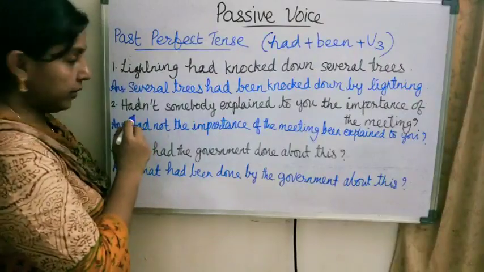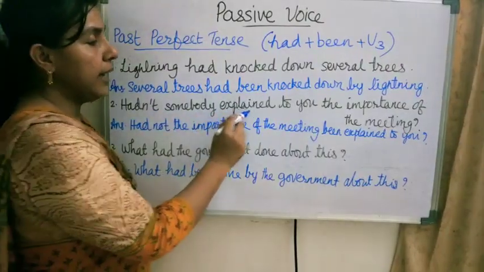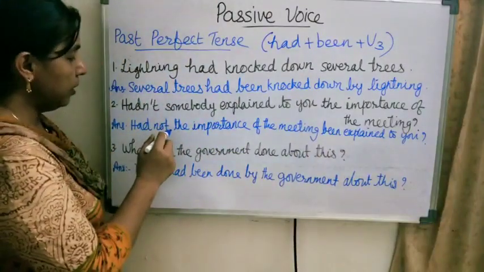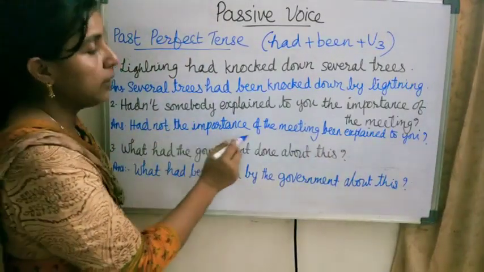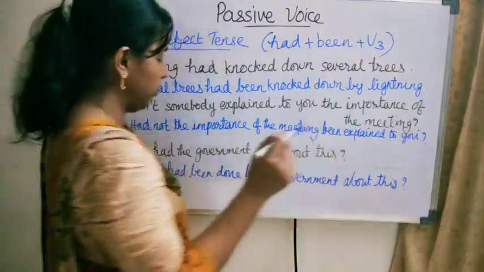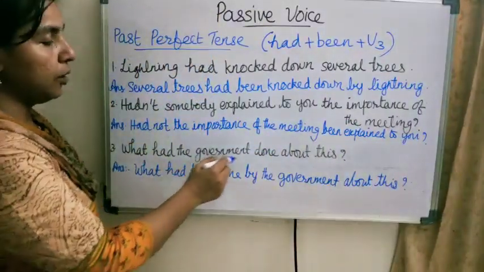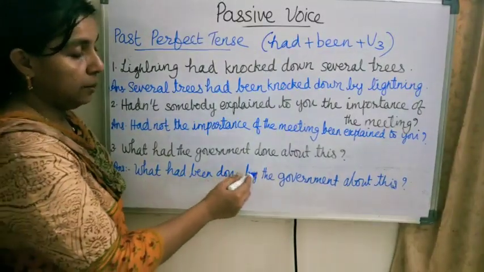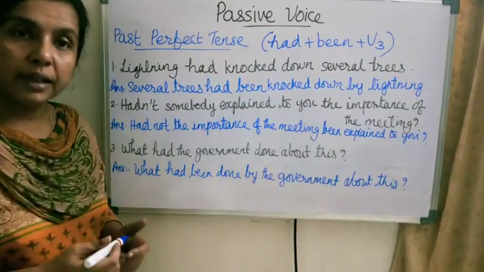And now question: hadn't somebody explained to you the importance of the meeting? Hadn't the importance of the meeting been explained to you? What had the government done about this? What had been done by the government about this?